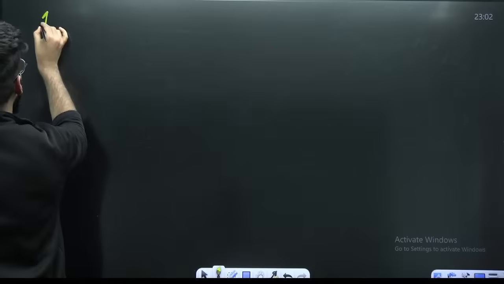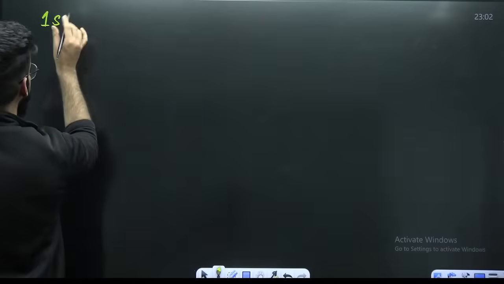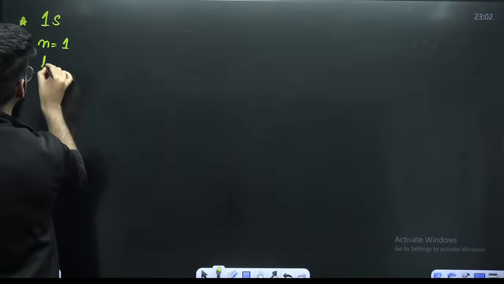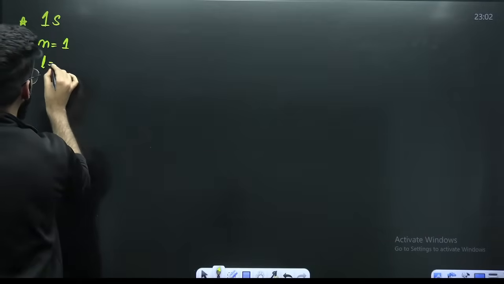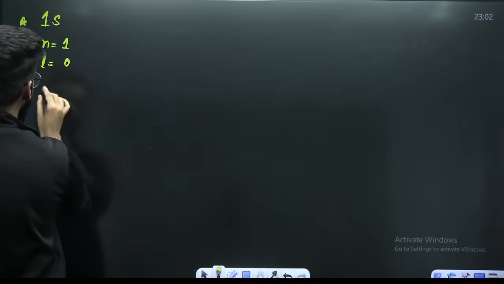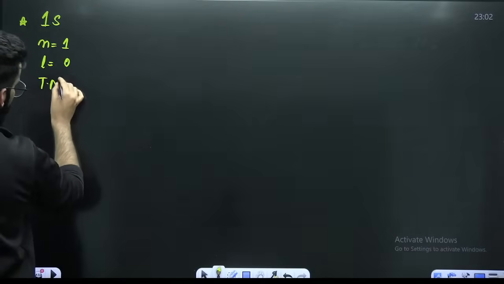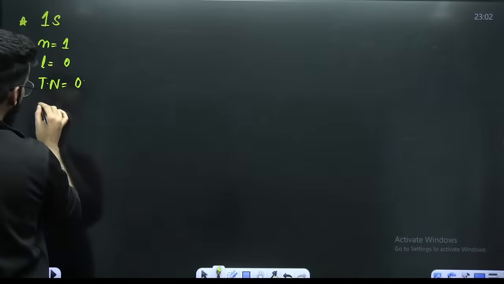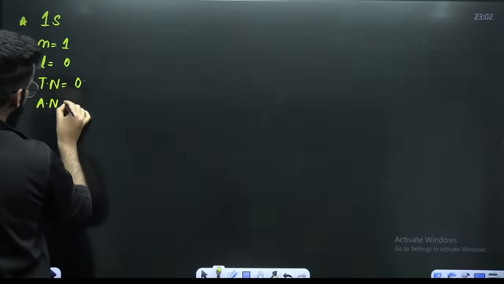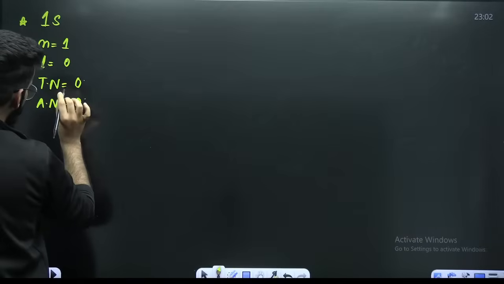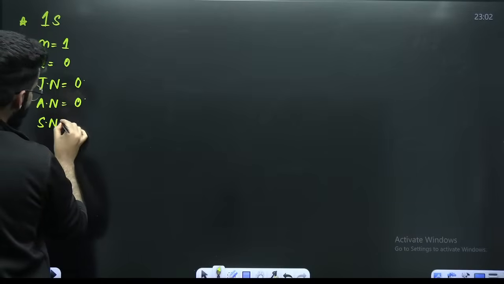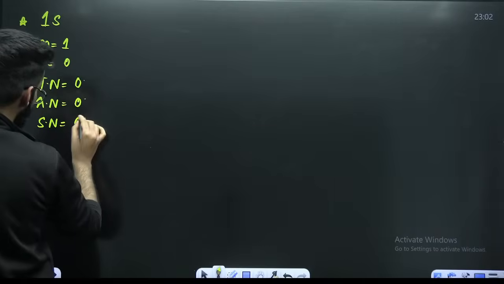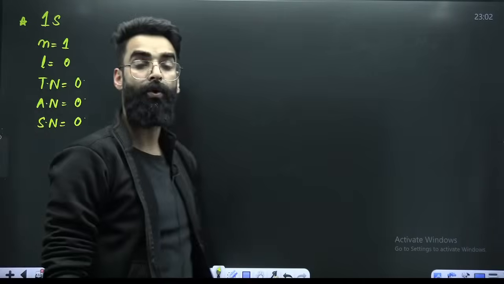For example, if I talk about 1s, in case of 1s, what is the value of n? N value is 1. What is the value of L for s? 0. If I ask you how many total nodes are there, n minus 1, 1 minus 1 is 0, right? Angular nodes are represented by L. L value is 0, right? Spherical nodes, n minus L minus 1, that is 0. So there is no node in 1s.